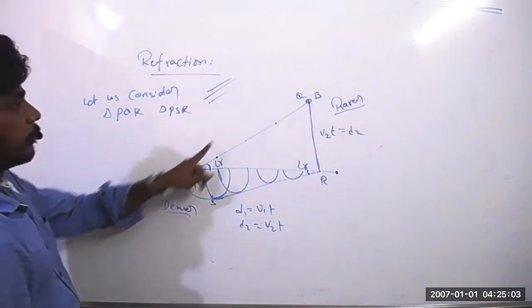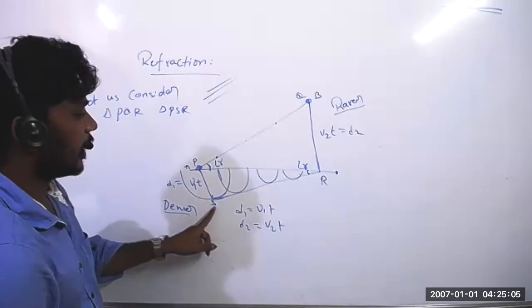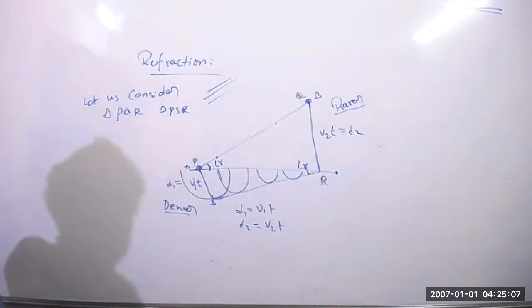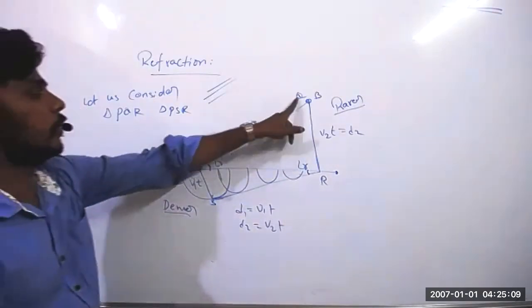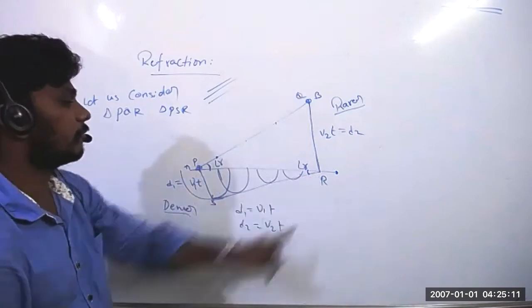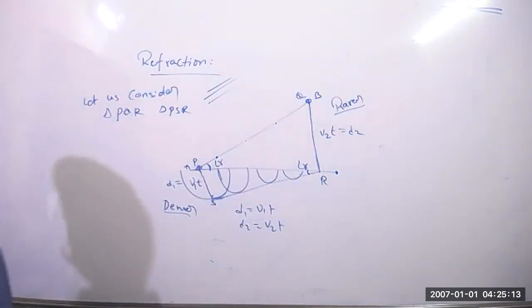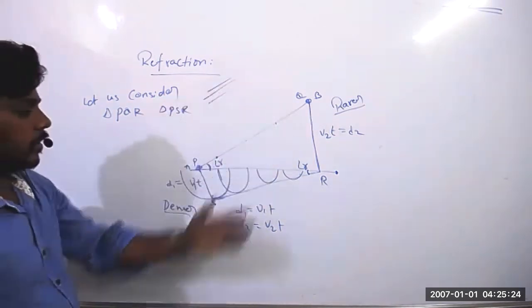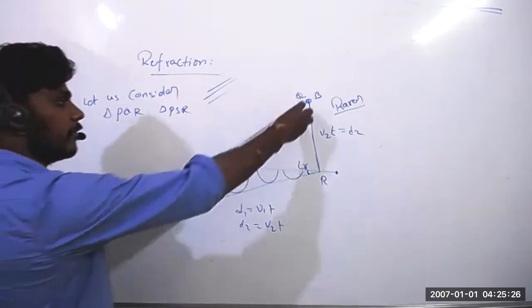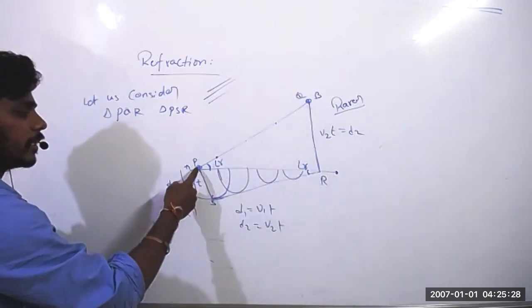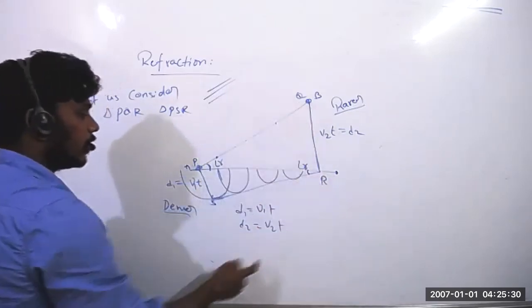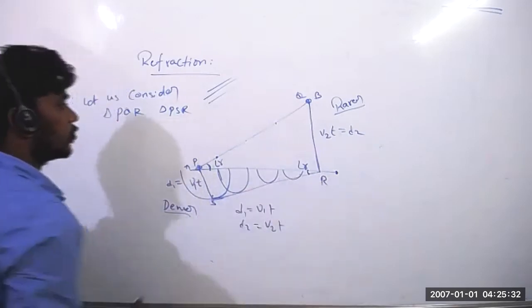Triangle PQR, PSR we have to take. PQR and PSR, two triangles. Did you understand? Yes, sir. Okay, this much distance it traveled, even this much distance. So what I am taking here is triangle PQR as one and triangle PSR as the other.